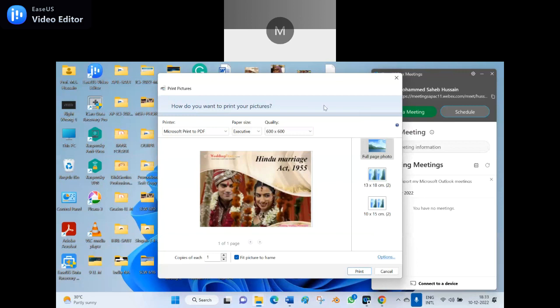Hindu Marriage Act, 1955. Is it the correct way of writing Hindu Marriage Act 1955? No, it's the Hindu Marriage Act, and M should be a capital letter. Yes, M should be capital. If you want to remove the comma, you can write the Hindu Marriage Act of 1955. But don't write the Hindu Marriage Act, comma, of 1955.